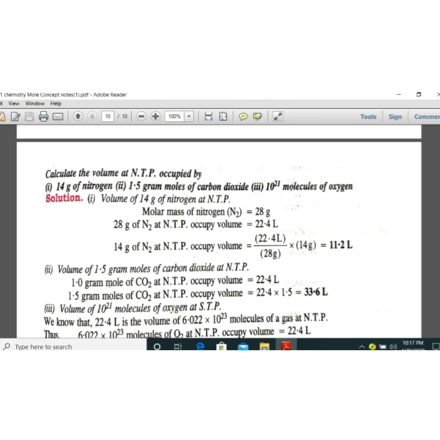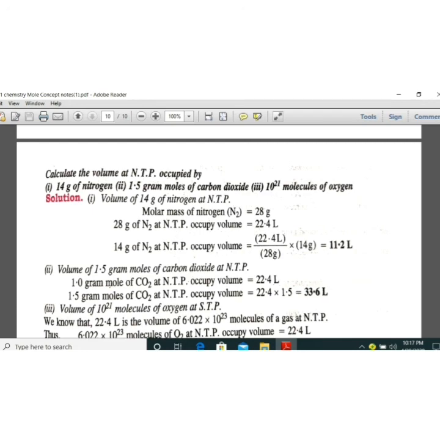Now the next problem is 10 to the power 21 molecules of oxygen. Here I have to relate the number of molecules with the volume. I can go through moles, or we can solve it directly. You know that 6.02 10 to the power 23 molecules is equal to 1 mole, that is equivalent to 22.4 liter. Now 10 to the power 21 molecules of oxygen is equal to what?